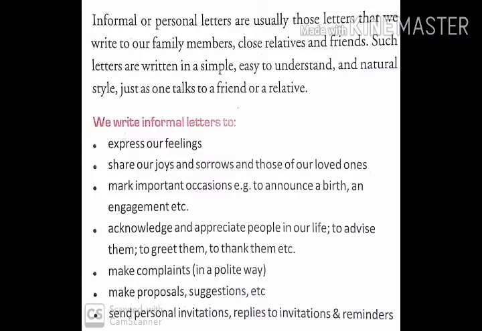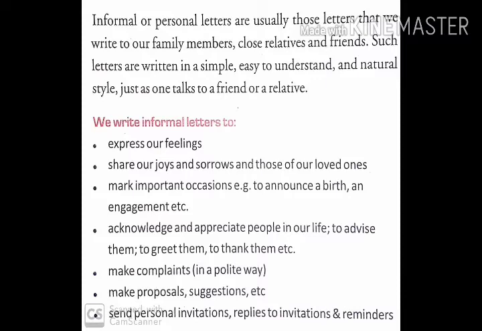We write informal letters to express our feelings, to share our joys and sorrows and those of our loved ones. We also mark important occasions, to announce a birth or engagement, acknowledge and appreciate people in our life. You can appreciate your cousin, your brother, your sisters for anything they have done, or advise them, greet them, thank them for anything they have done for you. These letters can also be written to make complaints, proposals or suggestions. And we send personal invitations, replies to invitations and certain reminders also.